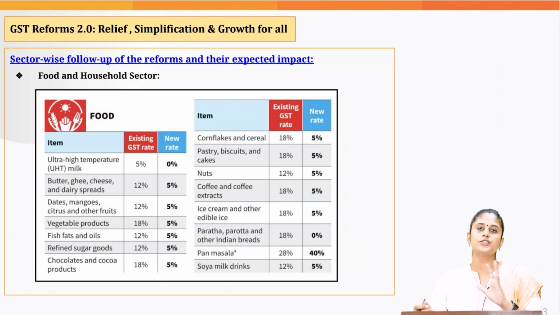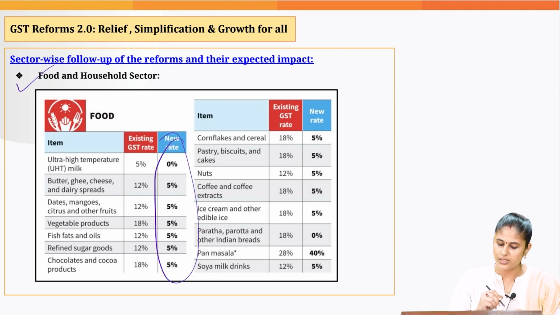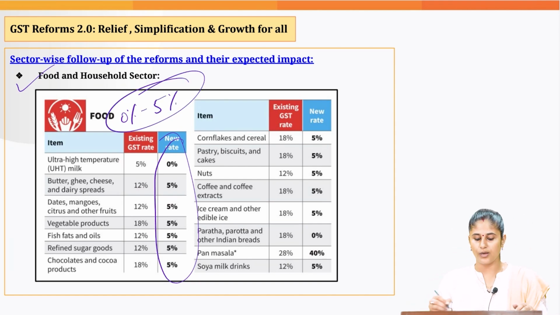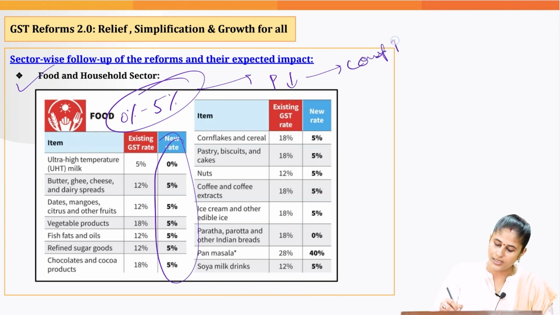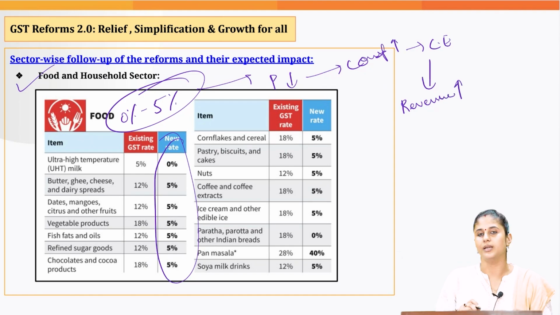Okay. Now, let's understand what would be the impact of the second generation reforms on different sectors. First sector is the food and household sector. Right now we have discussed how, when it comes to essential commodities, the tax bracket is 0 to 5%. Now when the tax goes down, what happens to the prices? Prices would also go down. When the prices go down, according to the law of demand, what would happen? The consumption would increase. This would give a boost to consumption expenditure, and when consumption would be high, expenditure would be high, ultimately this would result in increased revenue growth for the government